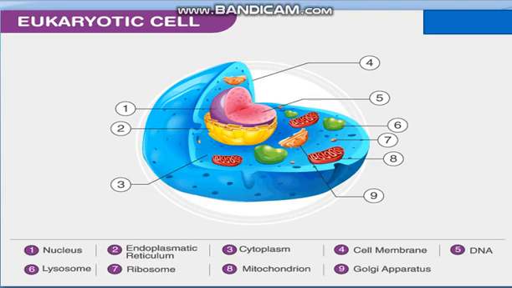And eukaryotic cells are highly developed cells, probably evolved from the prokaryotic cells. They have a true nucleus because the nucleus is covered by a nuclear membrane, and they have all the cell organelles present in the cytoplasm which perform different functions.